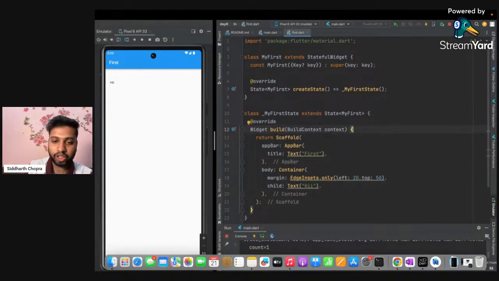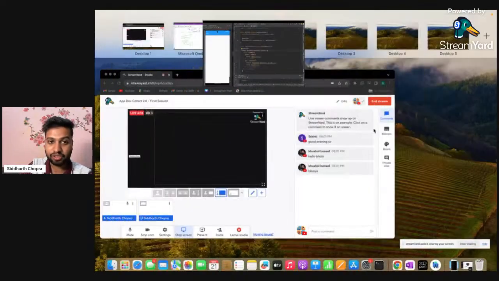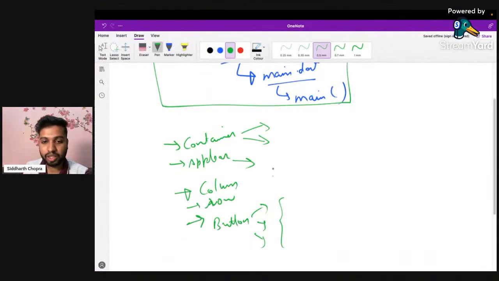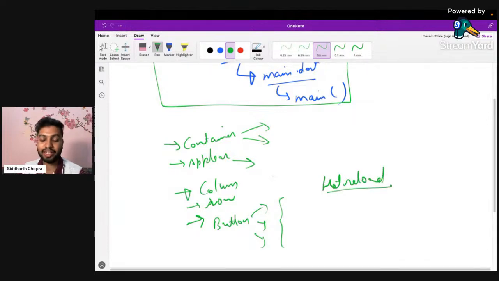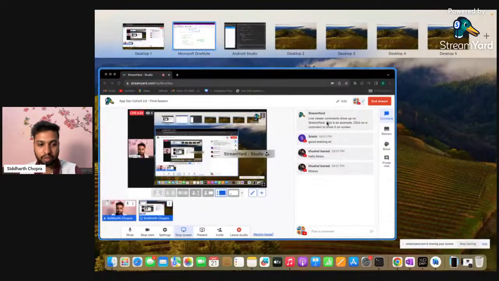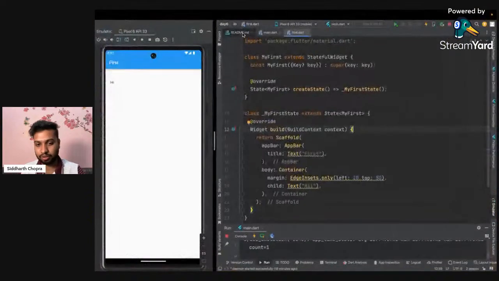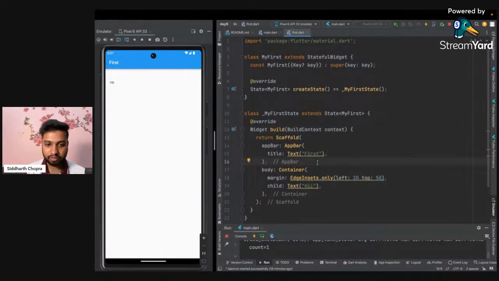And I've already told how Control S works, because it is actually doing hot reload here. And what is hot reload? Flutter supports a property called hot reload. And the meaning of this is, as soon as I save the code, it will automatically update the UI in real time. So it is very beneficial for developers, because eventually it saves a lot of time for us. Okay. So that is a quick revision of whatever we have learned.